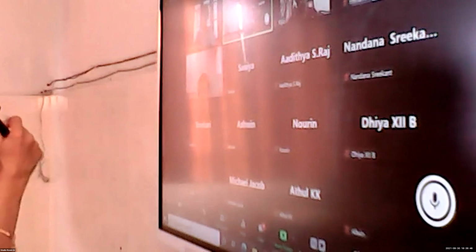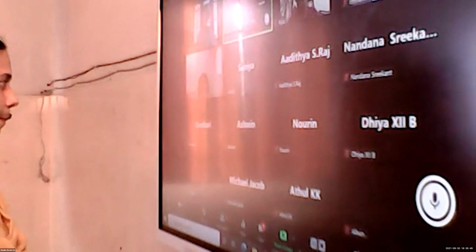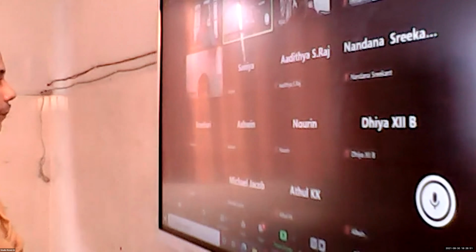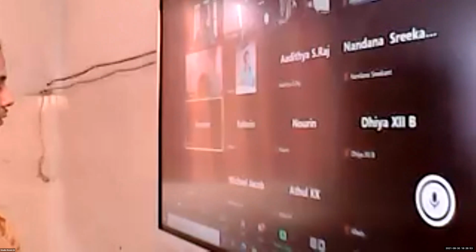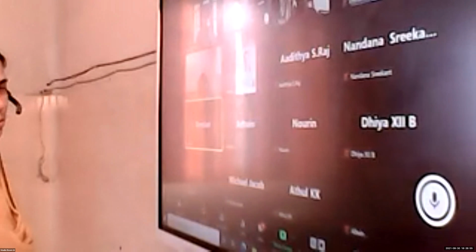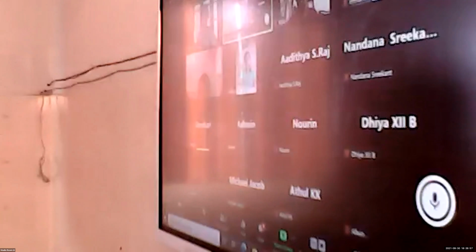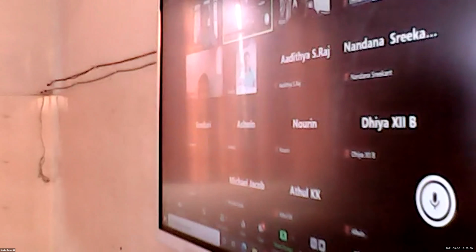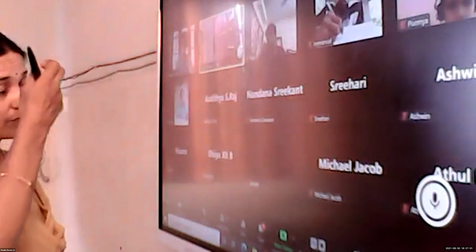What is derivative of cos inverse of x? Srihari? Minus 1 by root 1 minus x square. Minus 1 by root of 1 minus x square. Achyut, derivative of tan inverse of x.